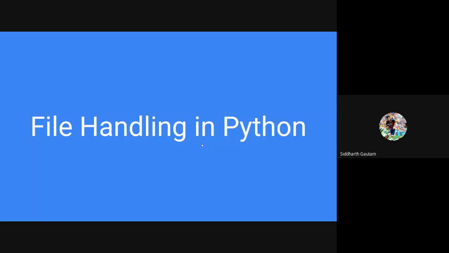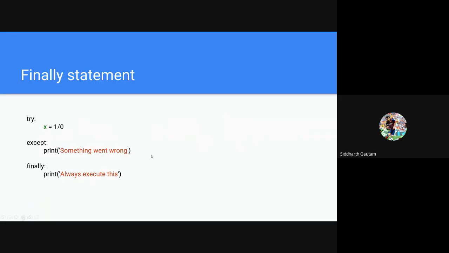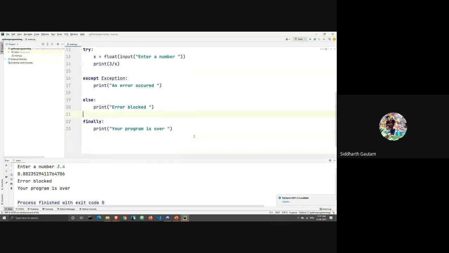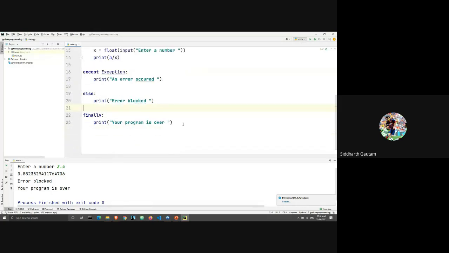Now we have file handling. But before we move on to file handling, I want to tell you about scoping. Yesterday we had scoping in our syllabus, but we didn't get to cover it. File handling is not a long topic, it will not take much time, so before that we are going to cover the scoping of variables: local scoping and global scoping.